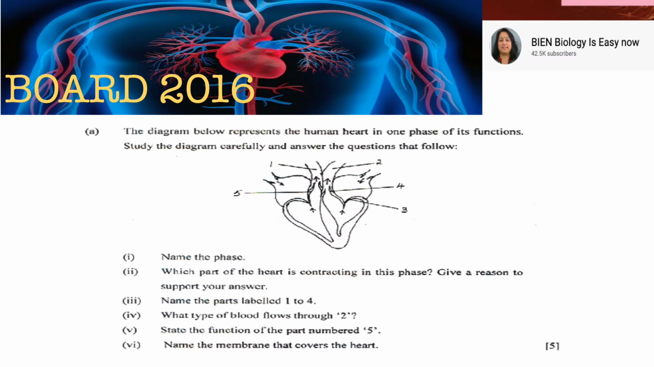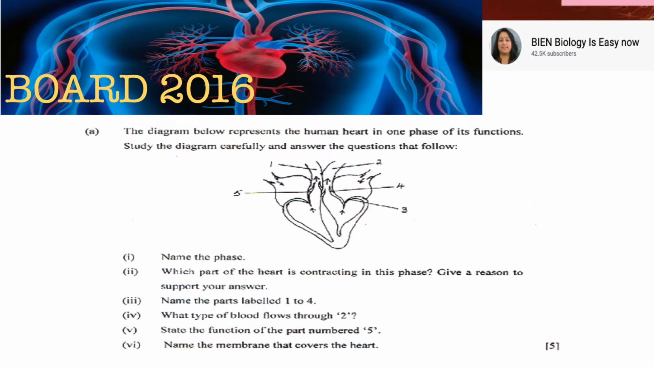So we move to our next question from board 2016. Here also structure of heart is given, but थोड़ा सा देखो क्या difference किया उन्होंने. They have shown you a stage of contraction of the heart. Here you can see that the auricles are relaxing and the ventricles are contracting. अगर आपको shape देख के समझ नहीं आ रहा है तो just look at the arrows.